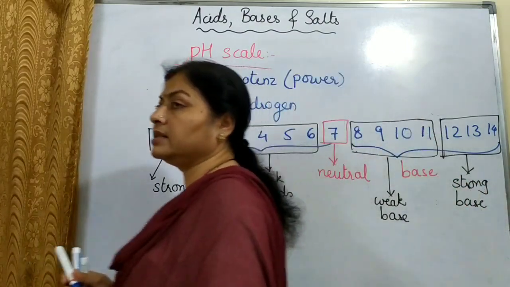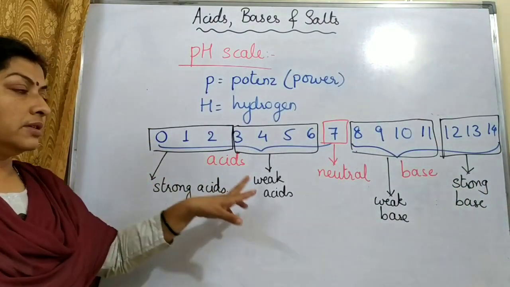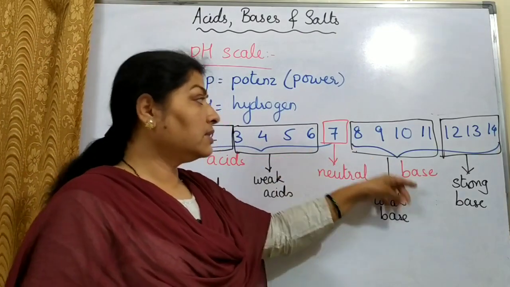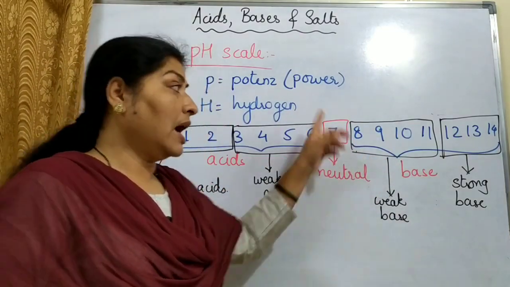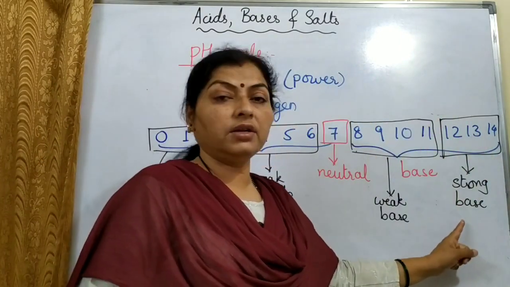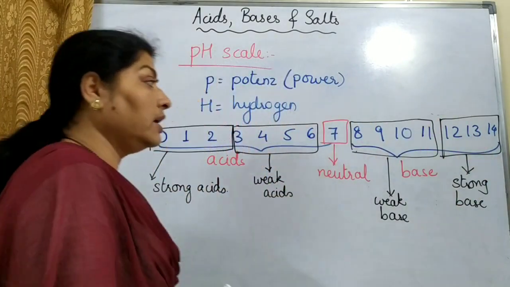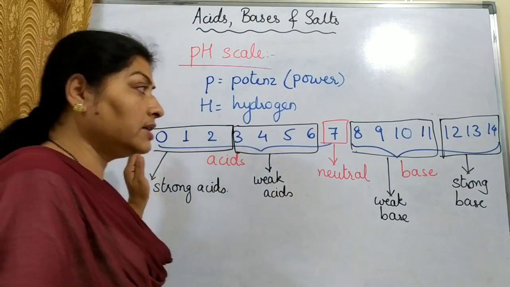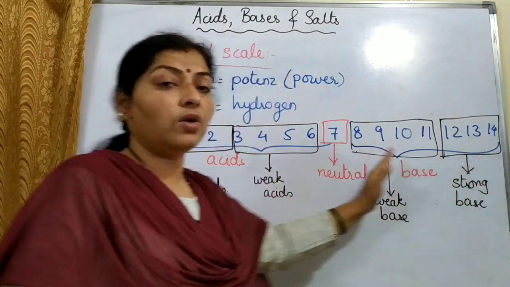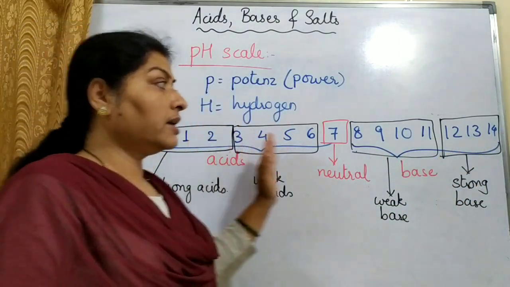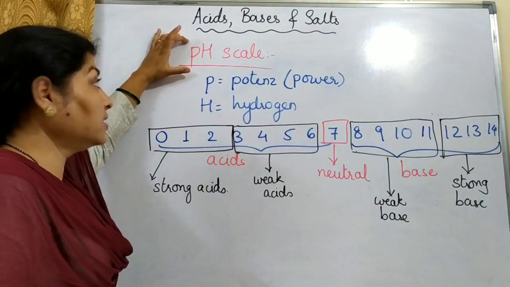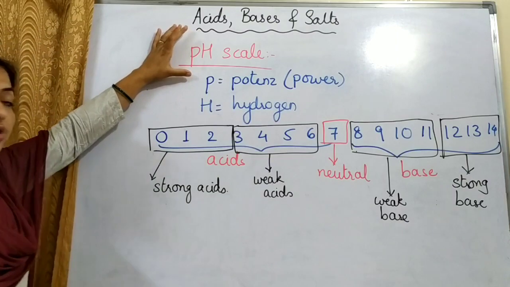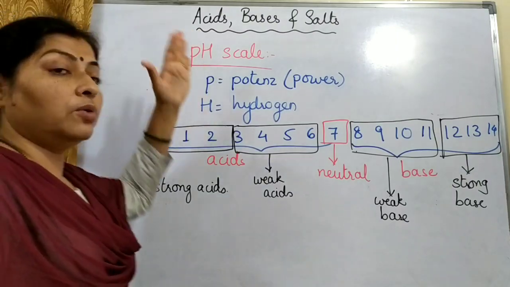Same way for bases, it will be reverse. For bases, lower is the pH, weaker is the base. Higher is the pH, stronger is the base. So in short, if we consider only H plus ion concentration for the entire concept, because the scale is pH scale, it says pH, power of hydrogen, and not POH.